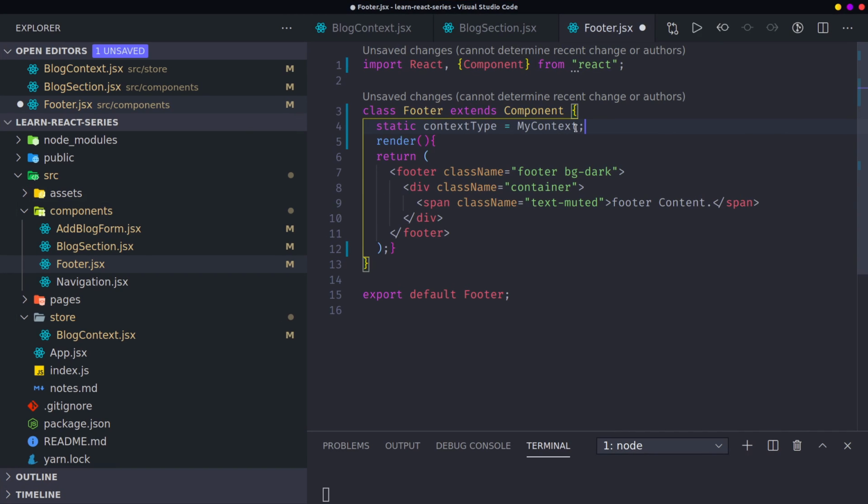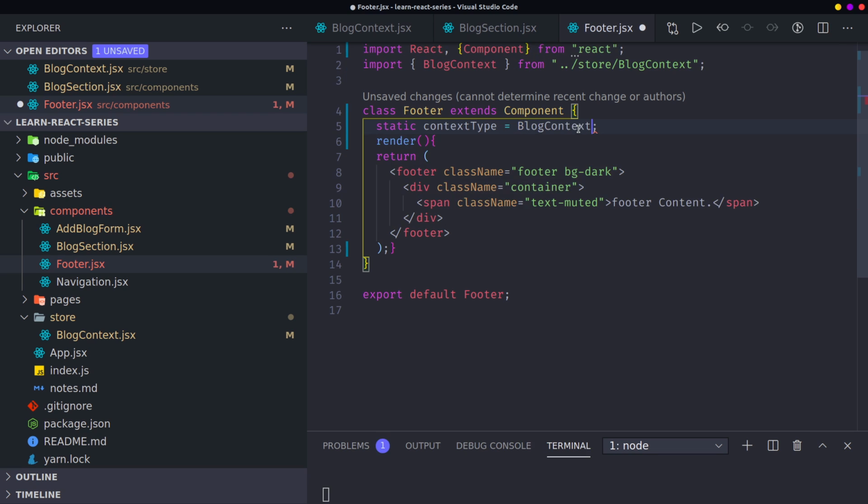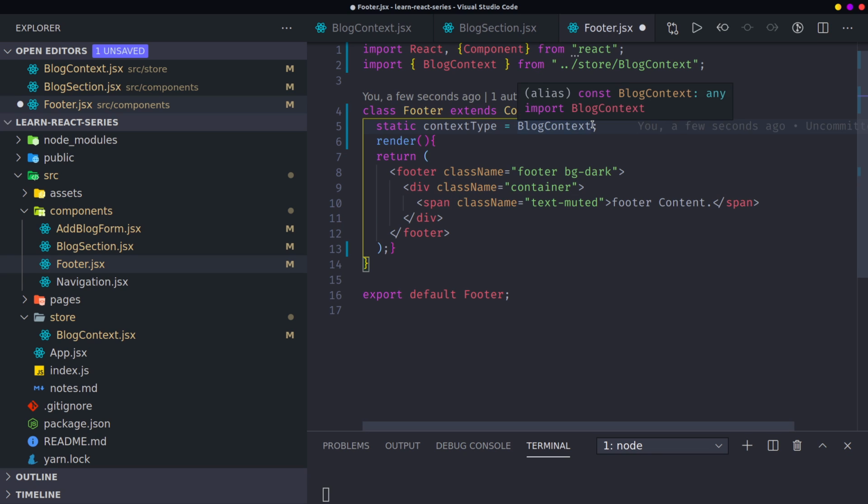Then you set your context, which in this case is the blog context. So you say BlogContext, which comes from our store. And then right now you have access to the context.